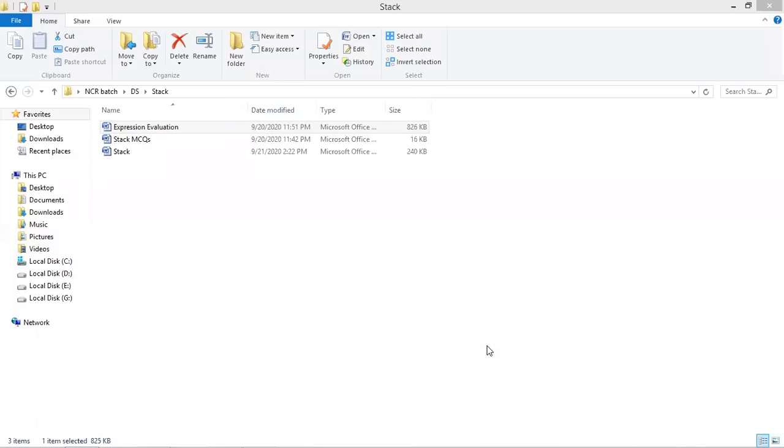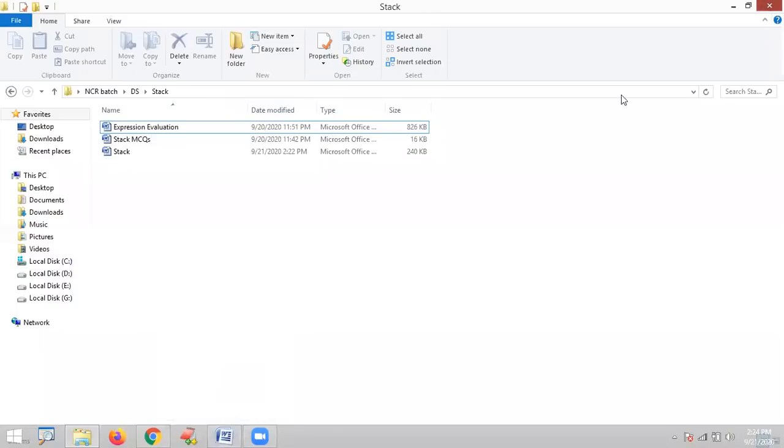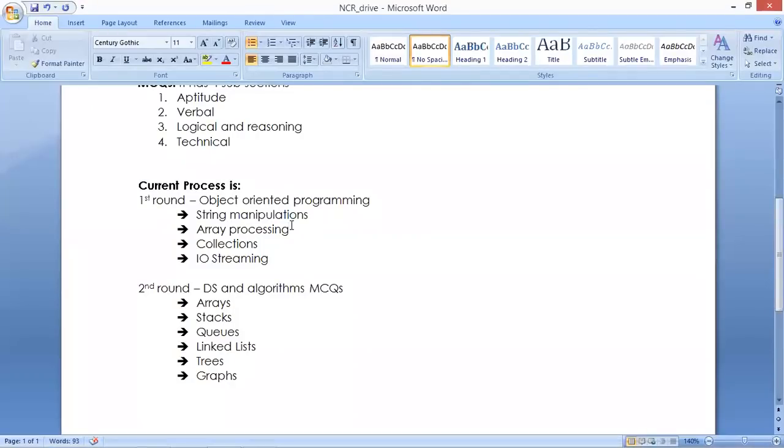It depends on their expectation. But before going to understand that logical programming, this one is the first round. Whenever we concentrate on object-oriented programming, mostly string manipulations, array manipulations, collections, and IO streaming. Hope all of you are good at core Java concepts. Do you know core Java well? Yeah. Okay. All MCQs I will share, and the complete documentation also.